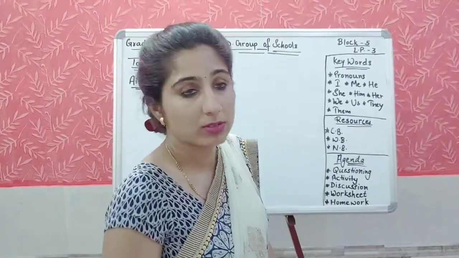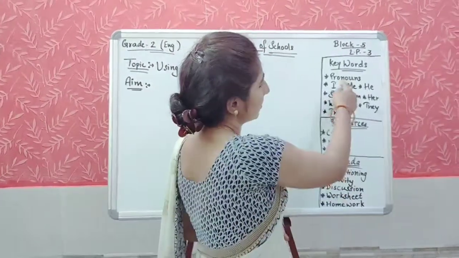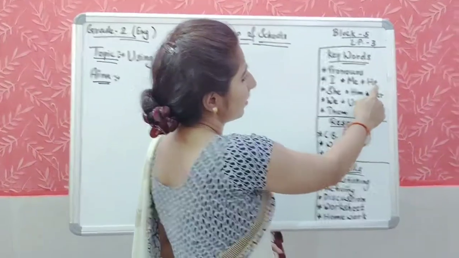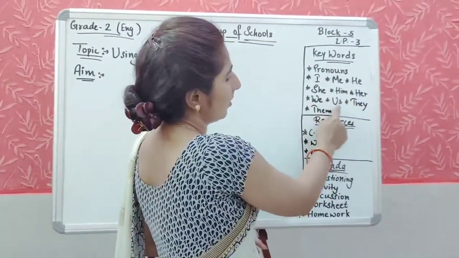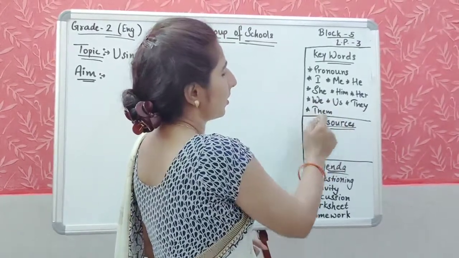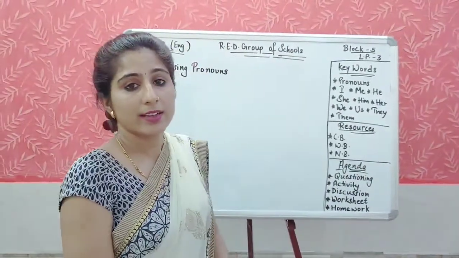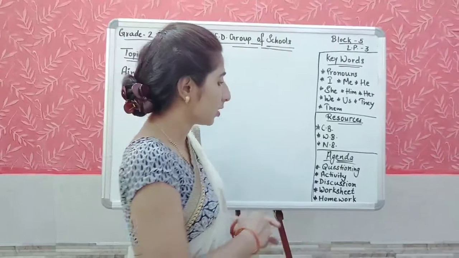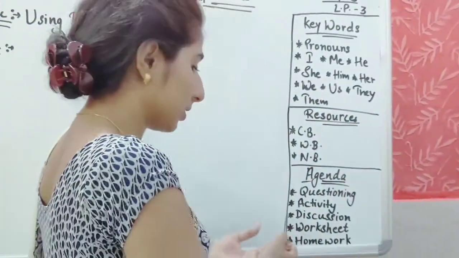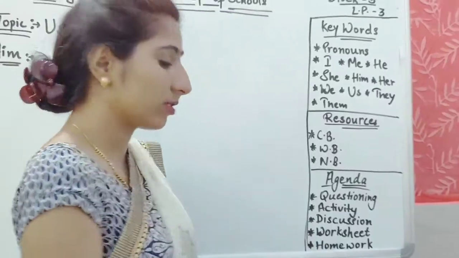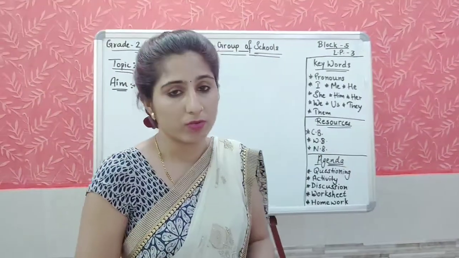The keywords for the class are pronouns: I, me, he, she, him, her, we, us, they, them. Our agenda as usual: first questioning, then activity, then discussion, then worksheet, and then homework.